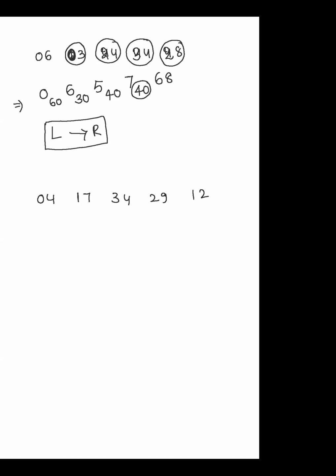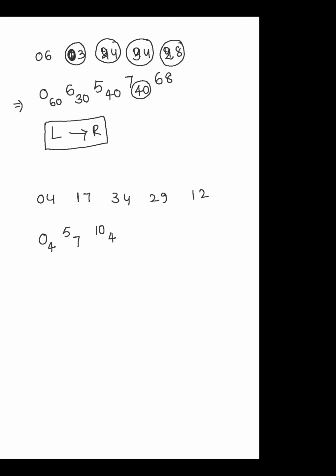In that, I'm taking 0 and 4 as a 40. This 40 added to the 17, it is 57. Are you getting my point? So now this 7 becomes 70. It is added to the 34, then it becomes 104. Are you getting my point? So in the 104, whatever unit place digit is there, it is carried to the next value.